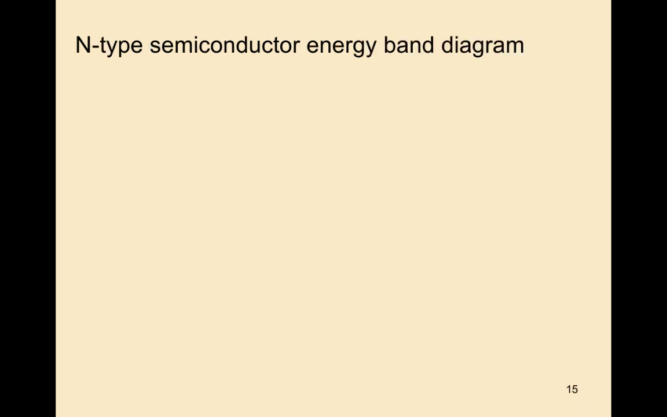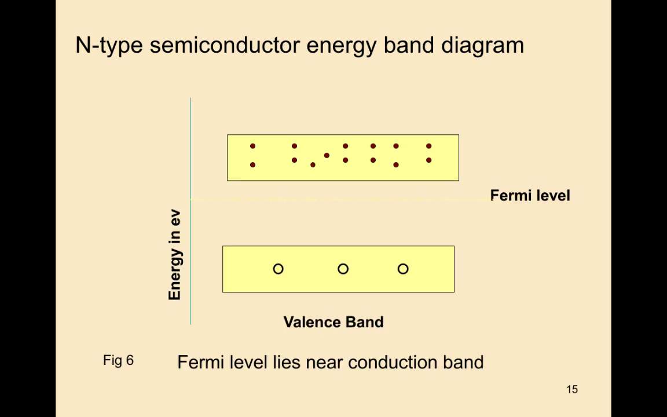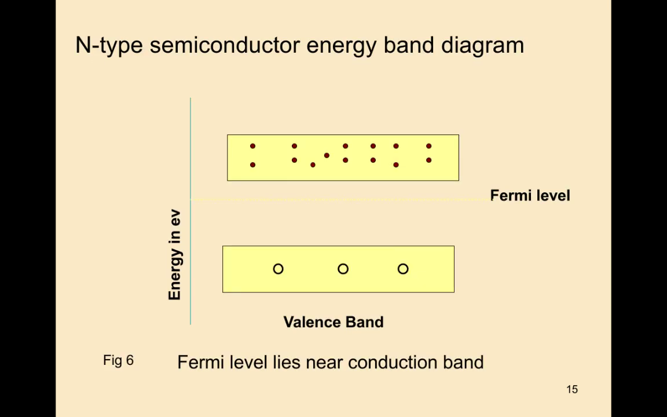N-type semiconductor energy band. Up to now we studied how the n-type semiconductor is formed, and next we discuss the energy band diagram of n-type semiconductor. Here we have the valence band and conduction band. The Fermi level lies near the conduction band. In n-type semiconductors, electrons are more compared to holes. That's why the Fermi level is near the conduction band.